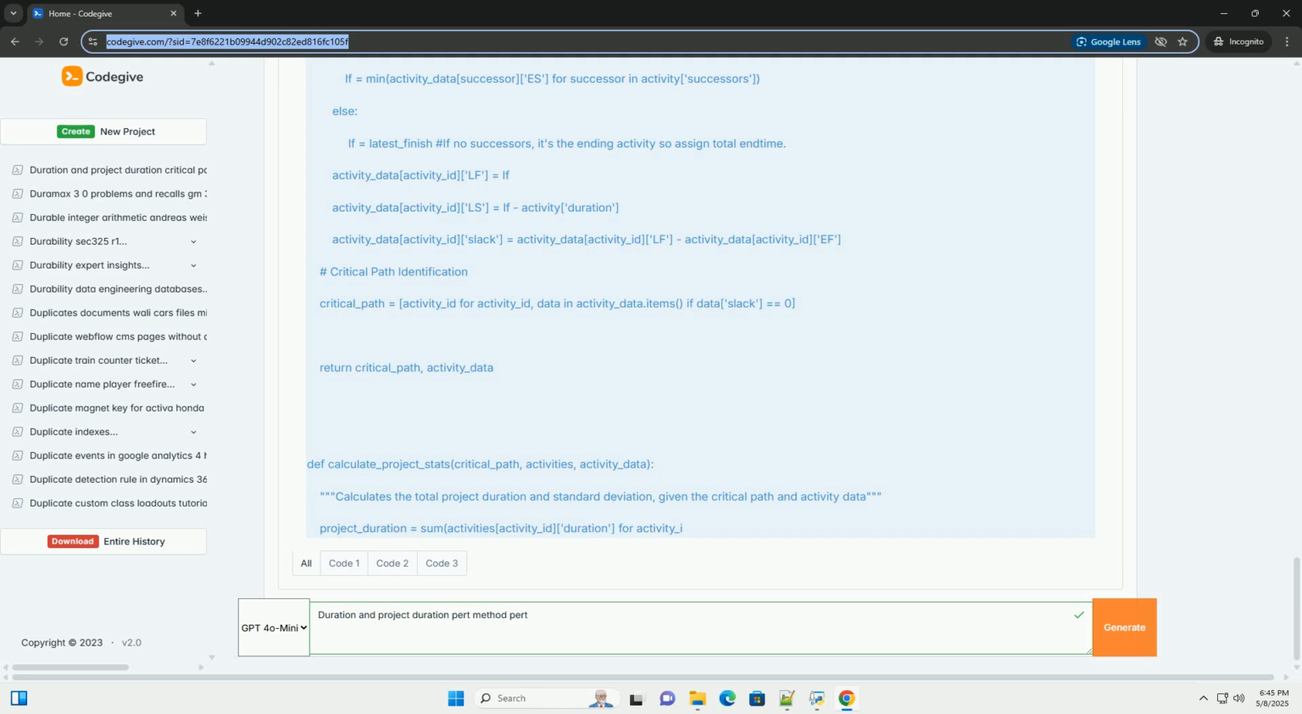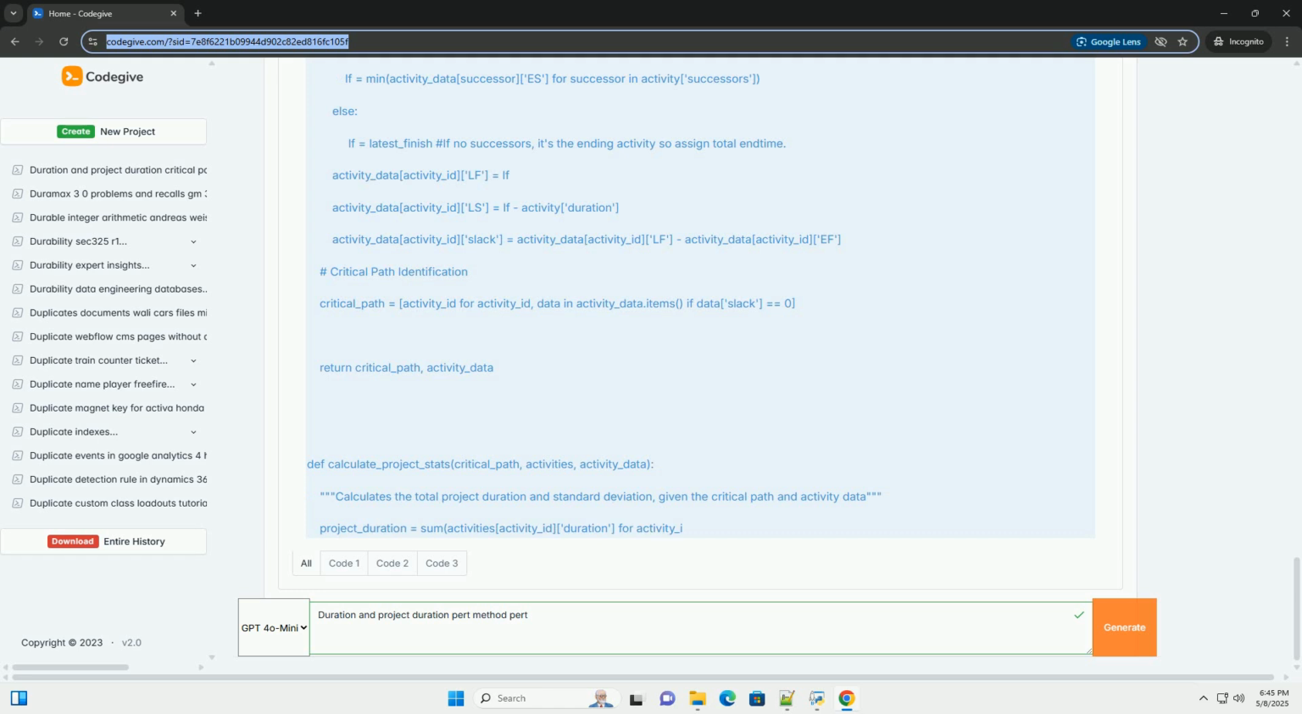Variance and standard deviation: calculates the variance and standard deviation of activity durations and the overall project duration, providing insight into the potential variability in project completion time. Probability assessment: enables the calculation of the probability of completing the project within a specified time frame. 3. PERT formula explained. The core of PERT lies in calculating the expected duration, TE, of each activity.